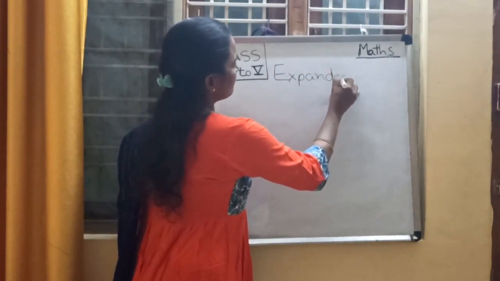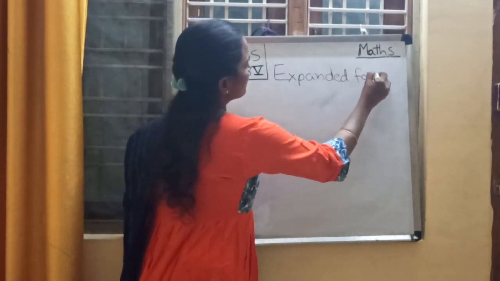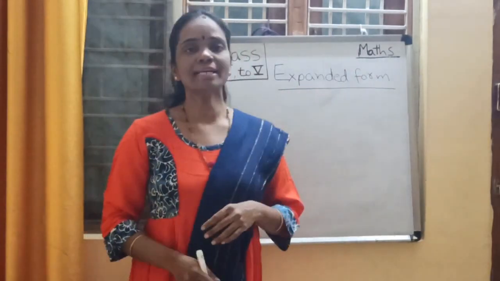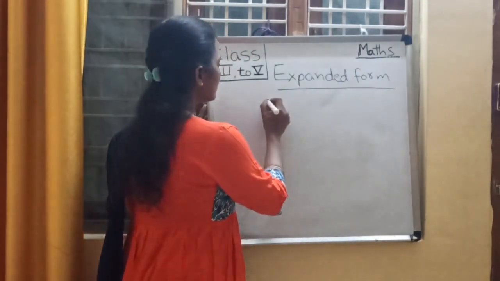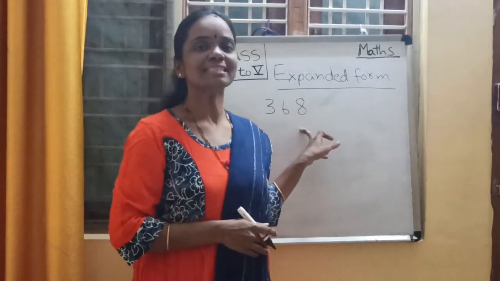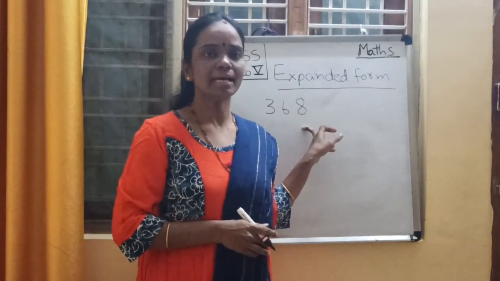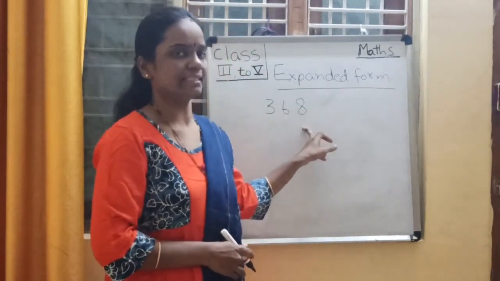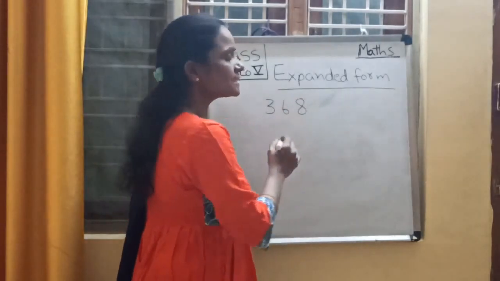Expanded form of a number. I would like to take a number, children. First, 3, 6, 8. What is this number? Everyone read this number. It is 368. Yes, it is 368.